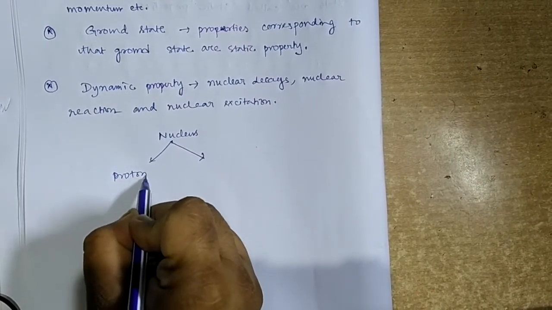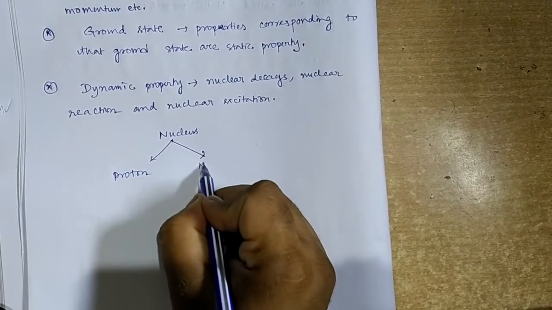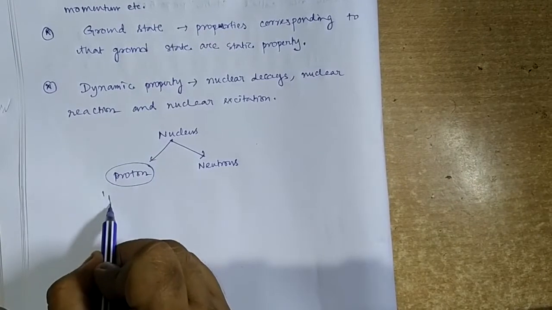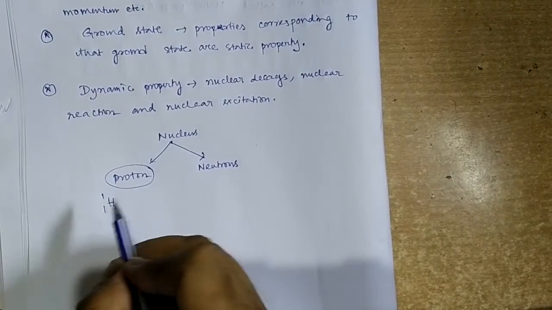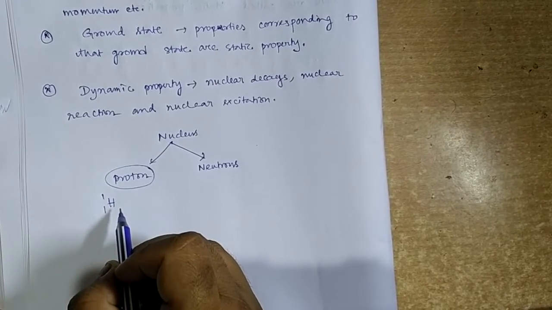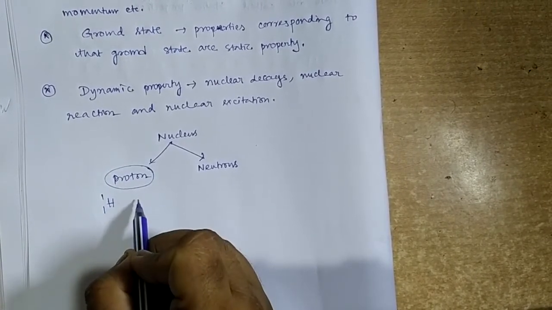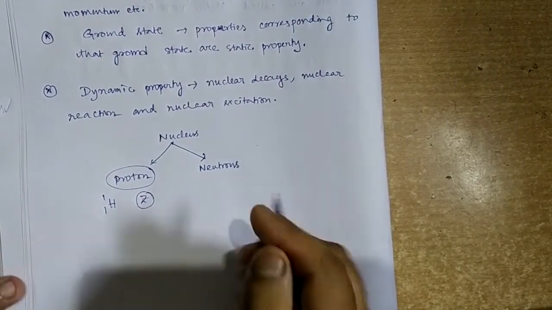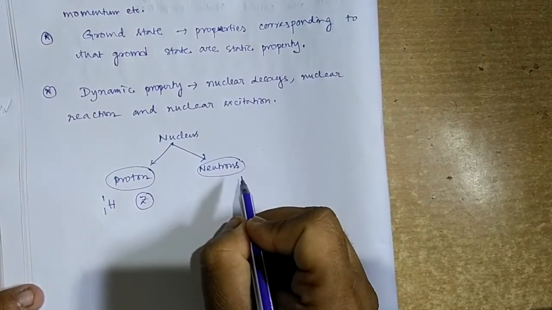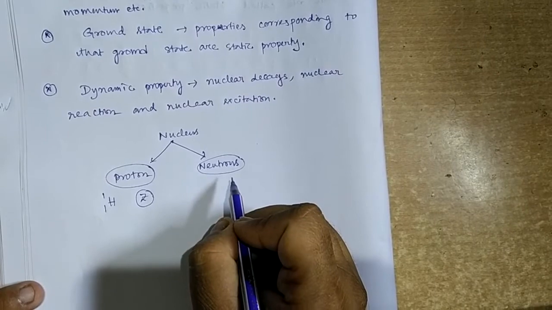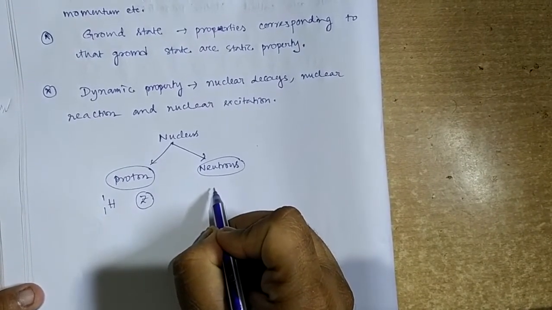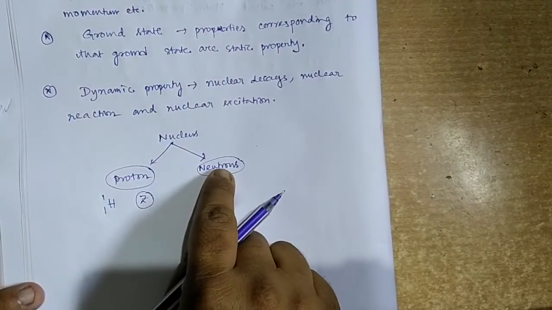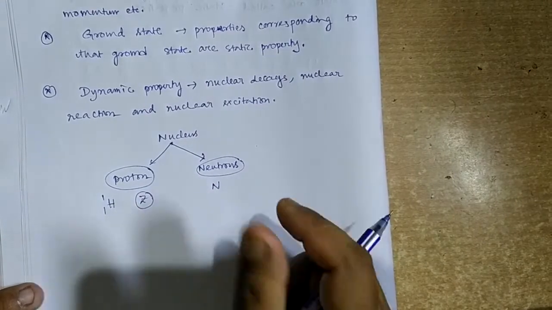One is the proton and the other one is the neutron. The proton is nothing but the hydrogen atom's nucleus, having one positive electron charge, and the number of protons in the nucleus is denoted by Z. And the neutron is also an elementary particle, a neutral particle, and the number of neutrons inside the nucleus is denoted by N.